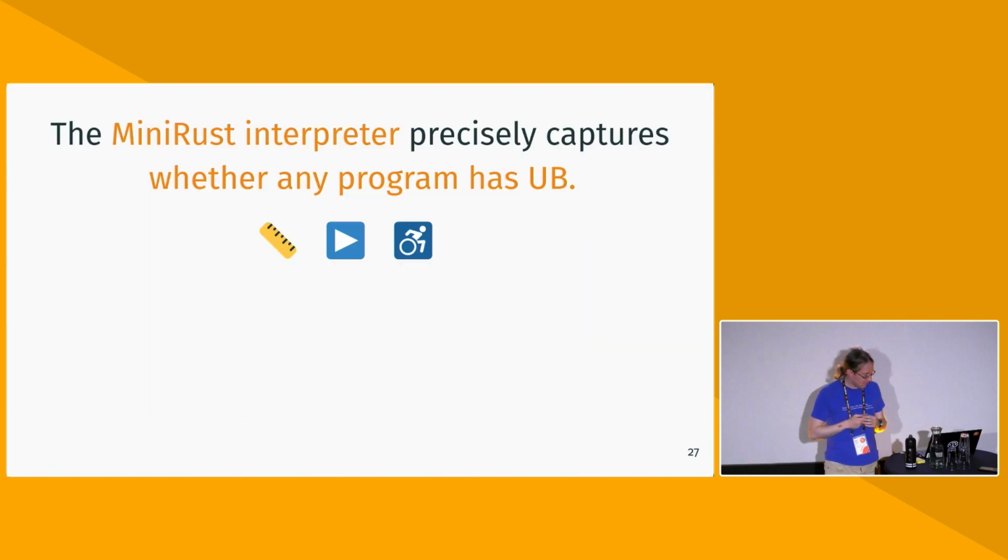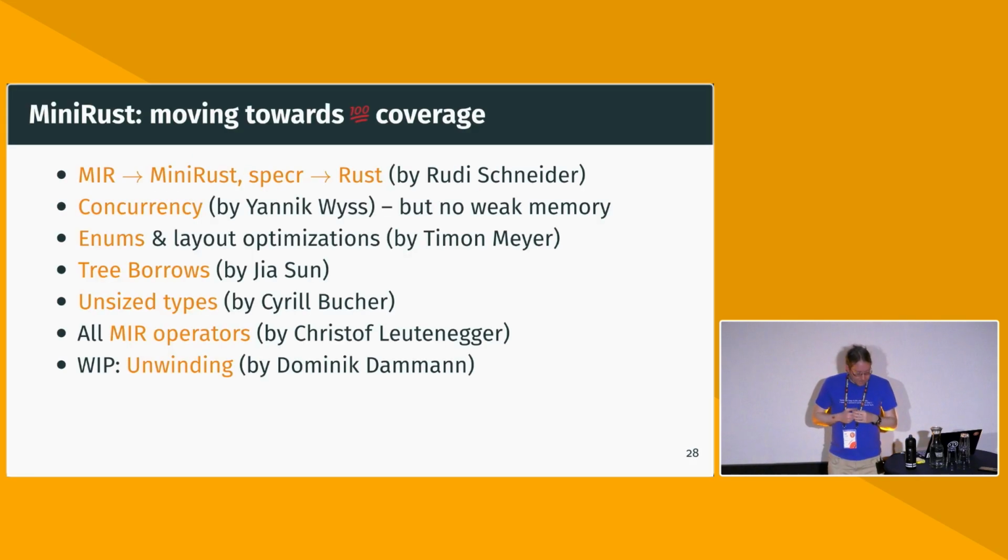That's important. OK, so the MiniRust interpreter, again, the goal is to precisely capture for any program whether it has UB or not. And I should also mention that this is worked on by much more than one person. I have a lab now, so I get to assign students some tasks, and they will happily do it because they get credit points for it. So a whole bunch of people worked on various aspects of MiniRust. In particular, Rudy did all of the work of making MiniRust something you can actually execute, not just a whole bunch of markdown files. And then a sequence of mostly bachelor students added a whole bunch of Rust features. So at this point, we are fairly close to covering most of Rust.